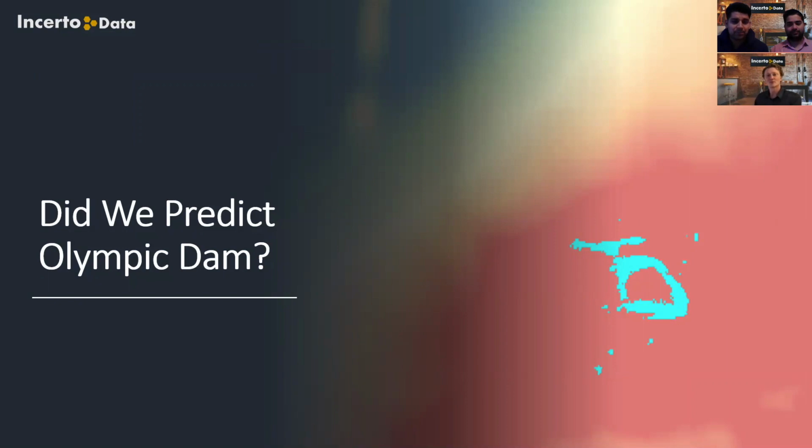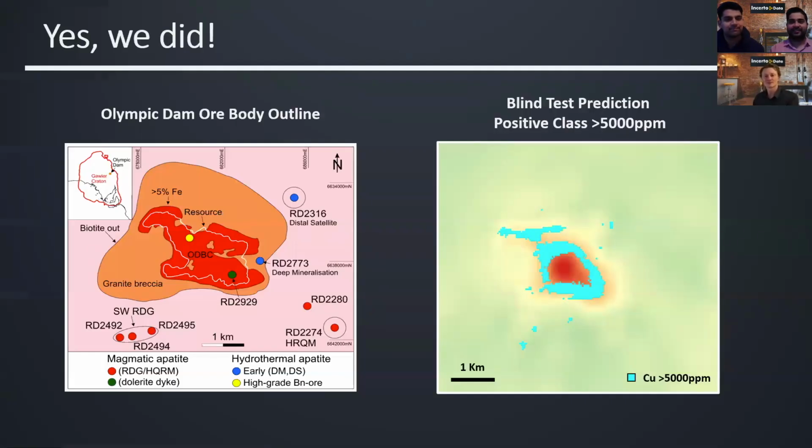Now, since we were trying to create machine learning models to predict mineral deposits, particularly in South Australia, the question that we started off with is, could we predict the Olympic Dam deposit? So did we do that, Russell? Yes, we definitely did. We created a model using gravity, magnetic, and assay data, along with our own custom features. This model was accurate enough to predict the actual outline of the ore body.